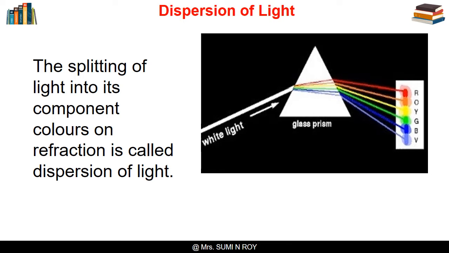When light of all colors are mixed in a certain proportion, the result is a colorless light called white light. Sunlight is an example of white light. It is a mixture of lights of 7 main colors. On refraction, light of different colors bend by different amounts. So when light made up of different colors get refracted, its components tend to separate or split. The splitting of light into its component colors on refraction is called dispersion of light.